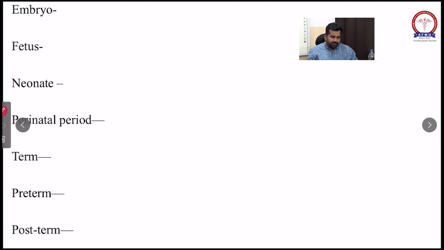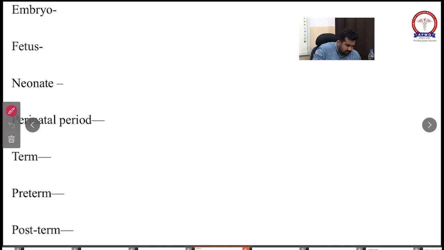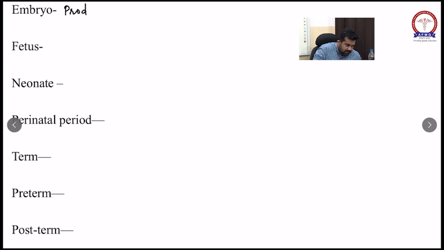So what is embryo? It is the product of conception to 8 weeks that is termed as an embryo.